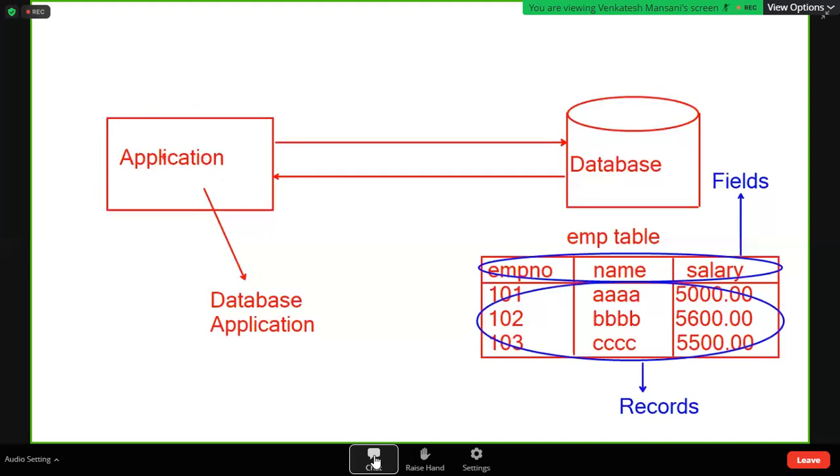If you want to build this type of application, you require JDBC. Write this diagram.